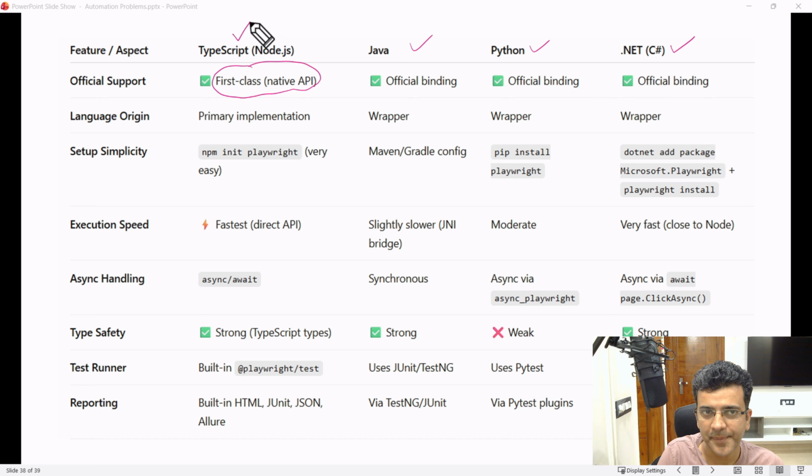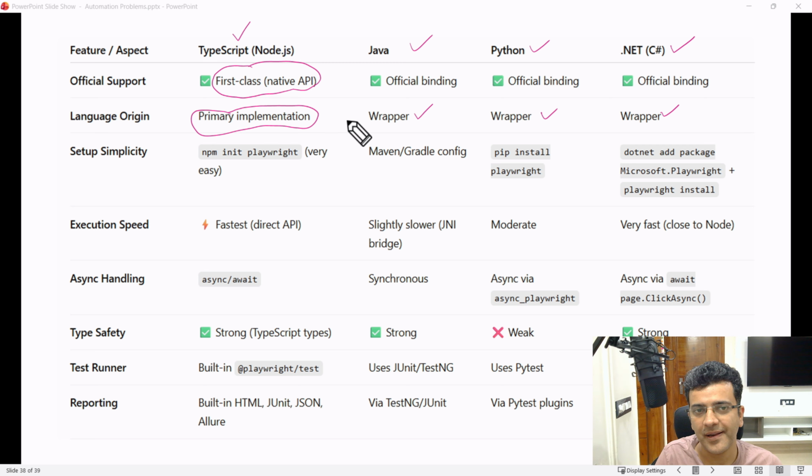If you see in TypeScript, this is the primary implementation. All the code is originally written in TypeScript, but these other languages provide a wrapper. Whenever there is a wrapper, there might be a slight delay when you execute, because here it will be called through this. I'll not read all of them, but see some of the important ones. This is the fastest because here we are directly using that code, but from these languages we are trying to call that as well.